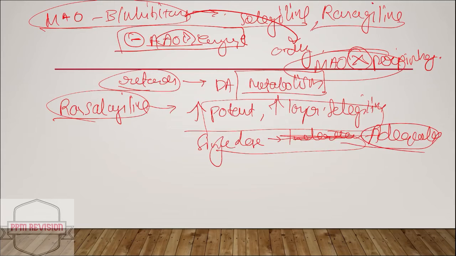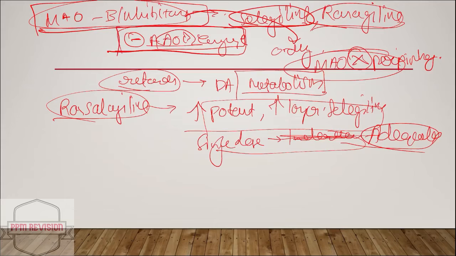Before we look at some of the drug interactions, let me quickly recap. MAOB inhibitors, the main examples being selegiline and rasagiline, act by irreversibly inhibiting the MAOB enzyme in the brain.